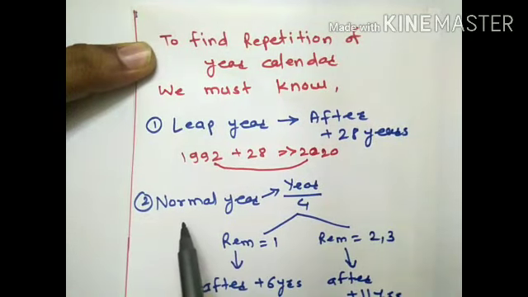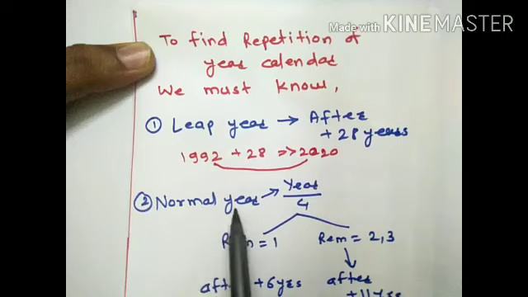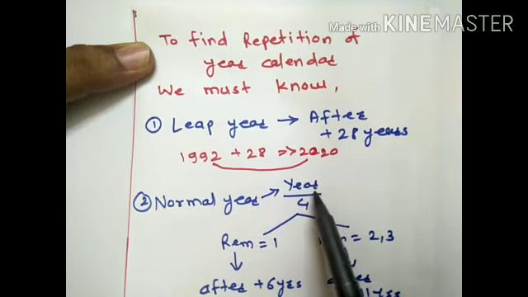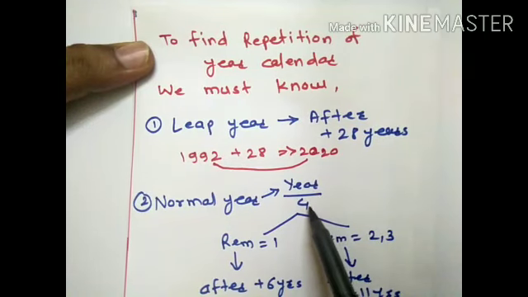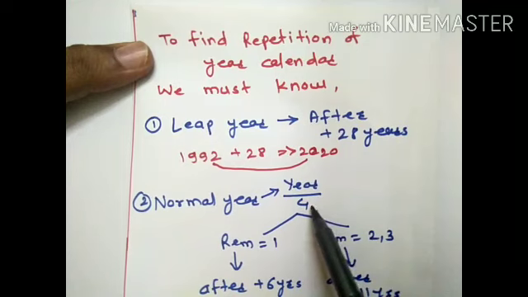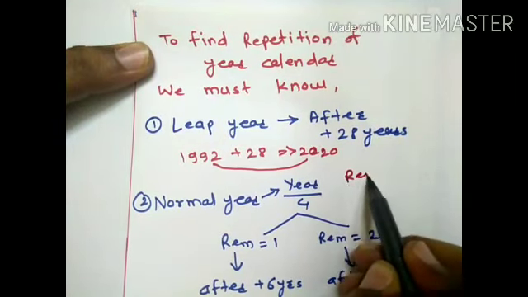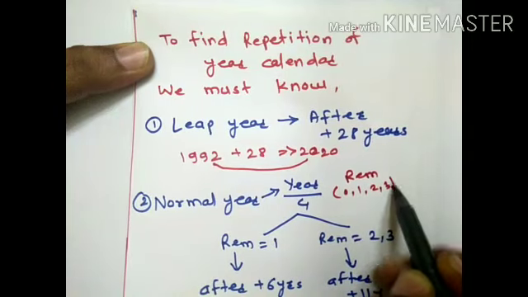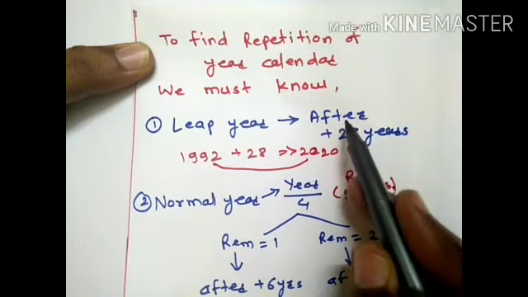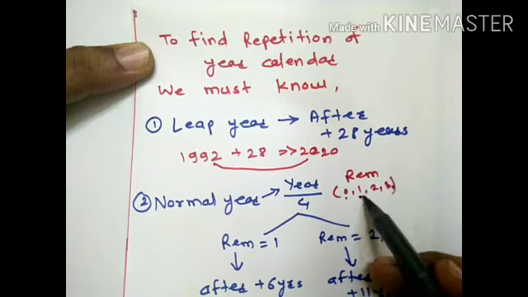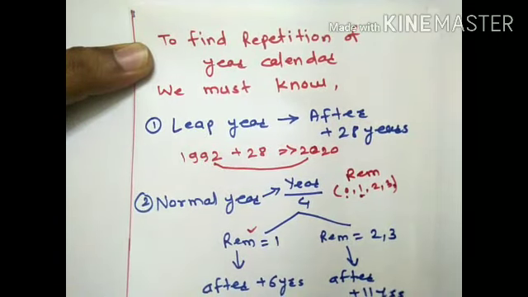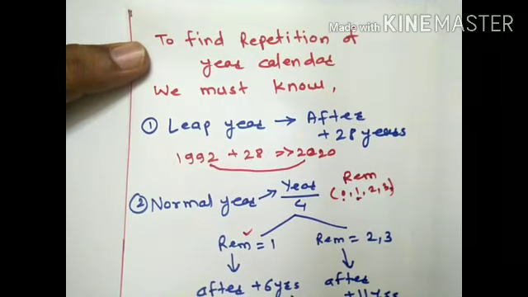Next thing is normal year. In normal year there are two concepts. One is, if the year is divided by 4, after dividing year by 4 there would be a remainder among 0, 1, 2, 3. If remainder is 0, then it is a leap year, and if remainder is 1, then that year will repeat after 6 years.